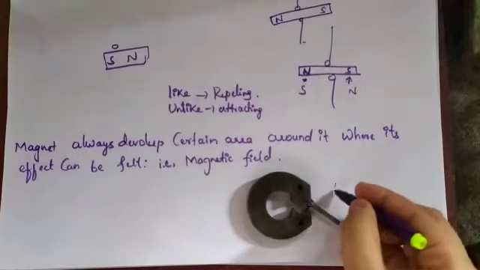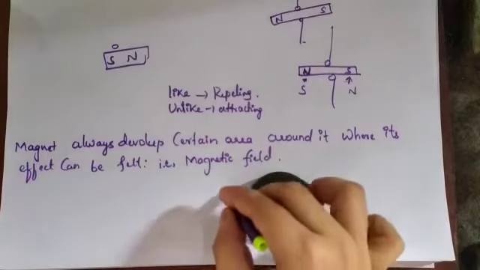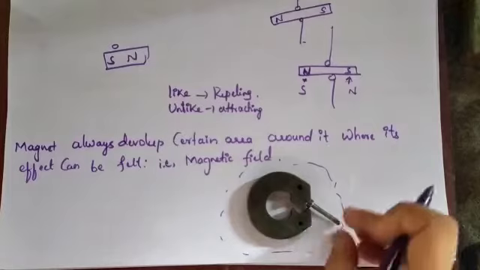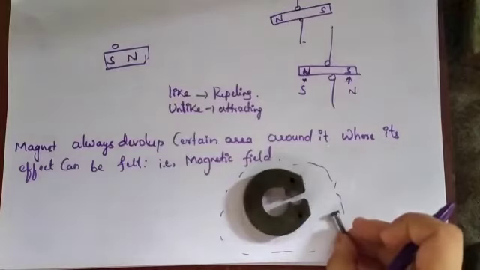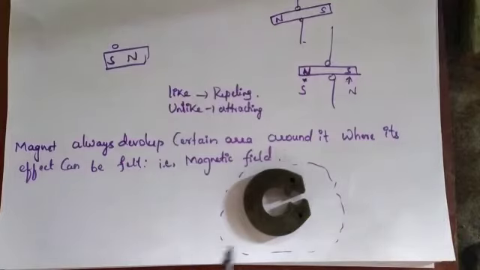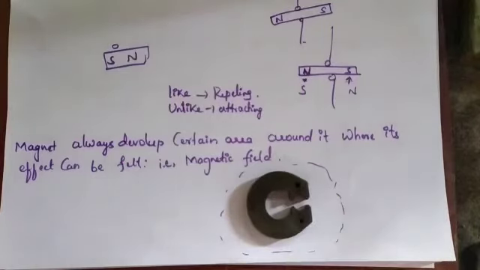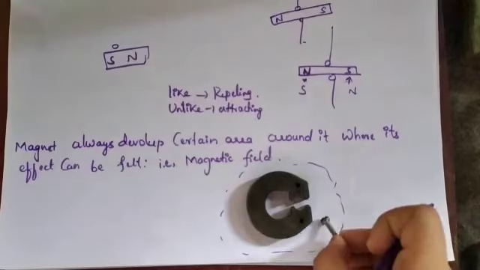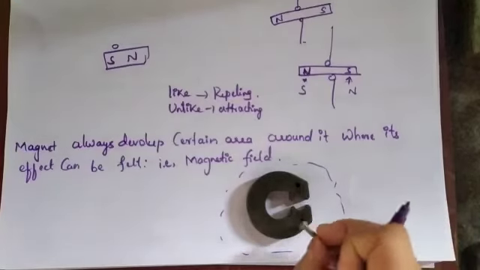That means there is some field around the magnet. When any object enters that field, only then does it get attracted or repelled. Both can occur. Whenever an object crosses that field, only then will the magnet attract it.